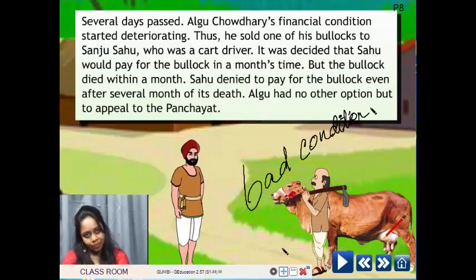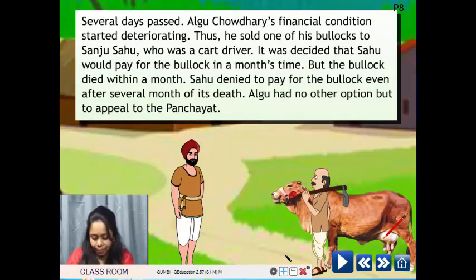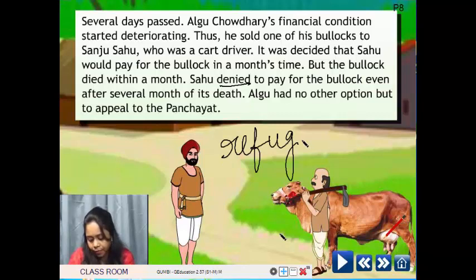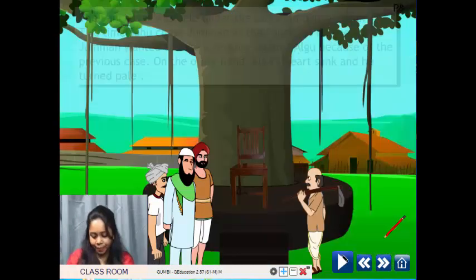So once the bullock died, Sahu refused to pay. Denied means refused. Sahu denied to pay for the bullock even after several months of its death. Because he said, the bullock is of no use to me, it died, why should I pay? So he refused to pay. Algu had no other option but to appeal to the panchayat. So he didn't have any choice. He had to go and appeal to the panchayat. Appeal means what, children? Request. Request the panchayat to give him justice. Yes. Okay.